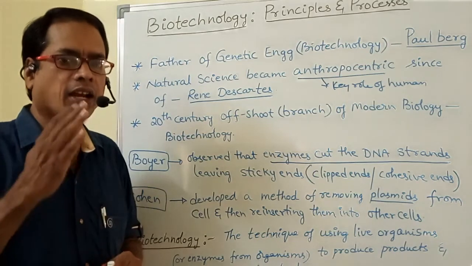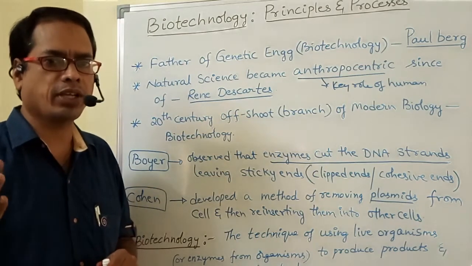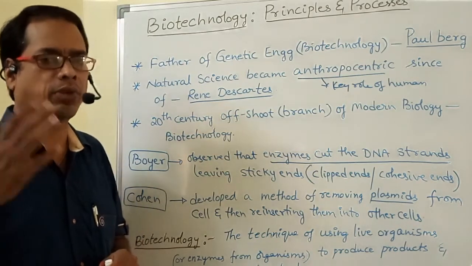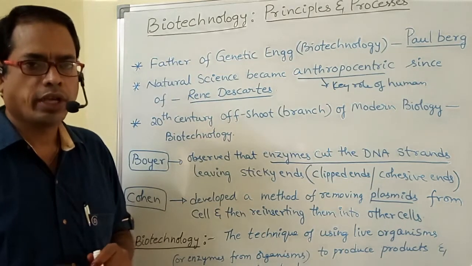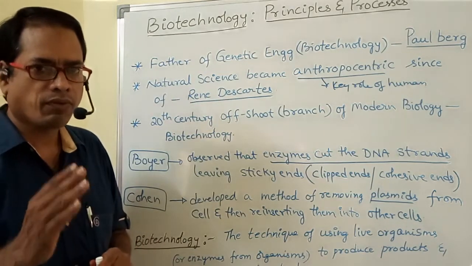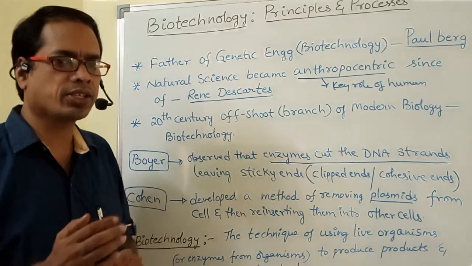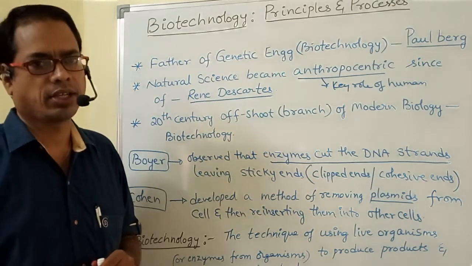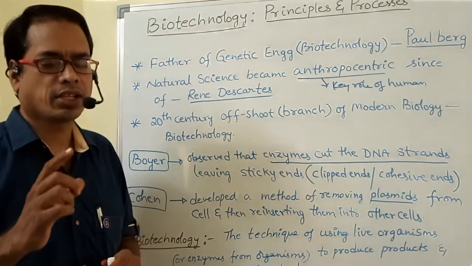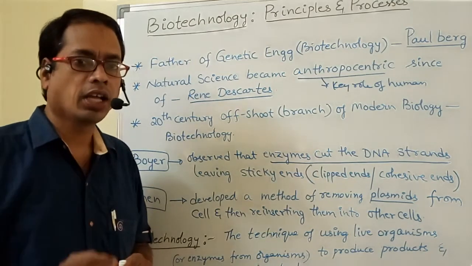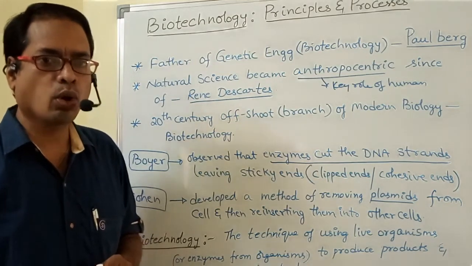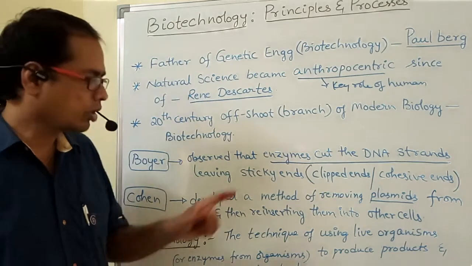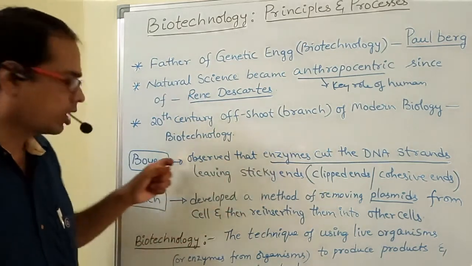When DNA is cut into fragments, sticky ends are formed. Sticky ends are also called clipped ends or cohesive ends. That statement was given by Boyer.